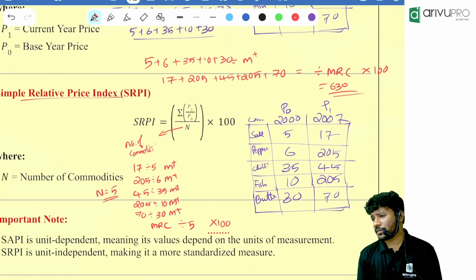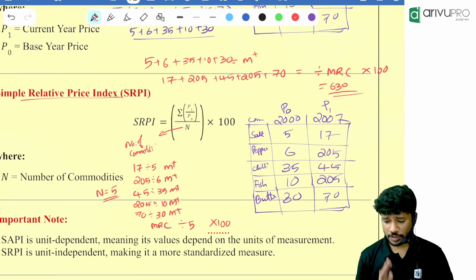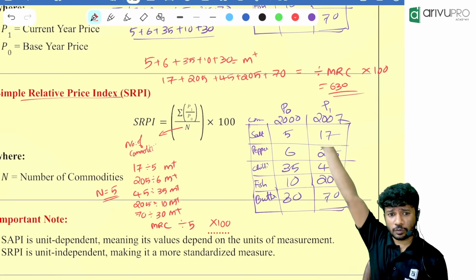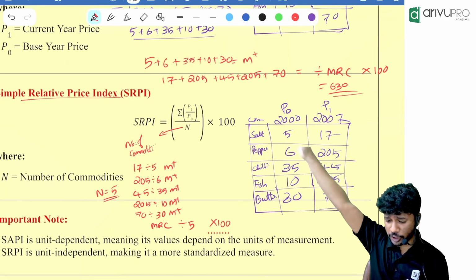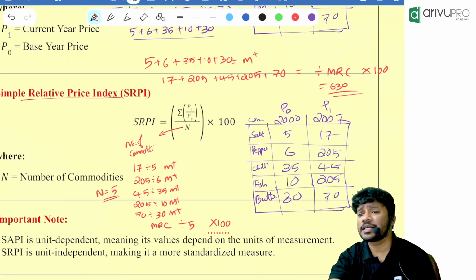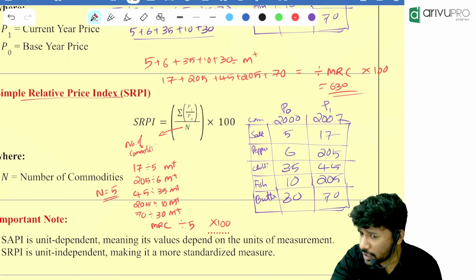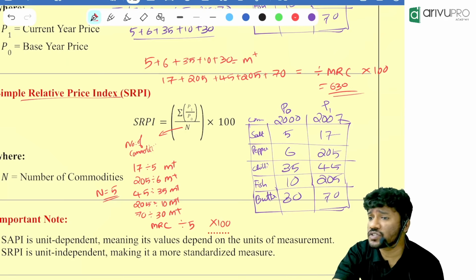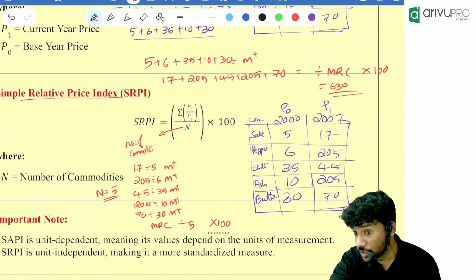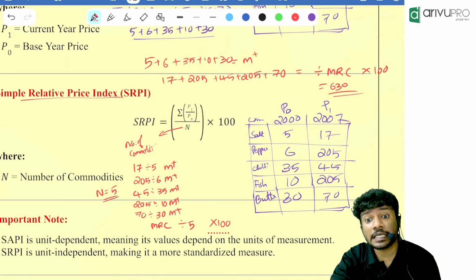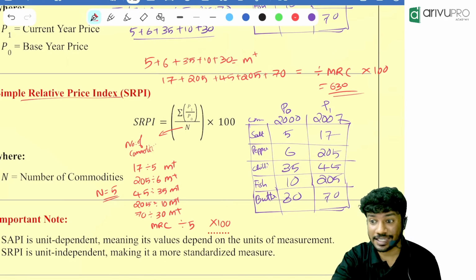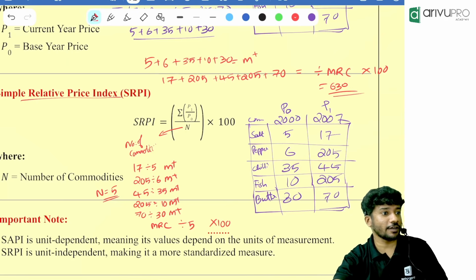Now, one question for you. I have a certain set of commodities. During the time of Nehru, when Nehru was ruling, the index was 120. Then during the time of Modi, the index became 150. Is there a rise in prices? Yes, a 30 increment is there. Now if it was quantity, there is an increase in quantity, which means we are getting more quantity. That way we can say it either in price or in quantity.